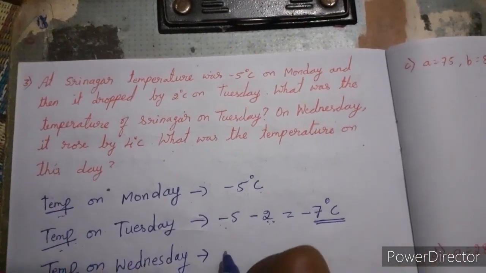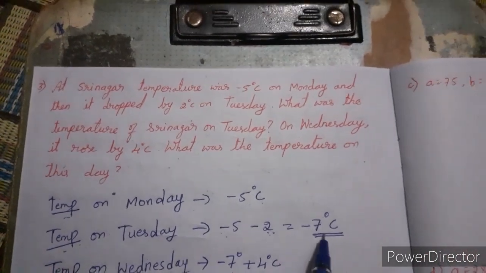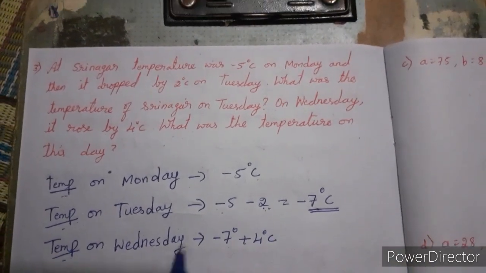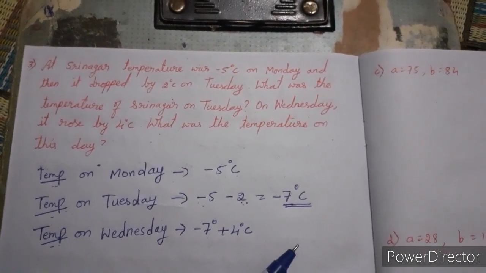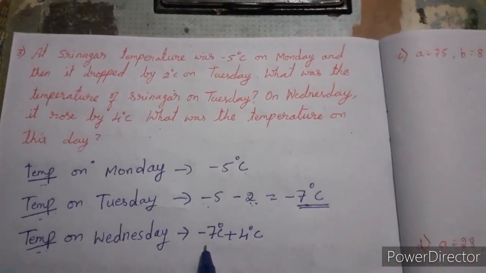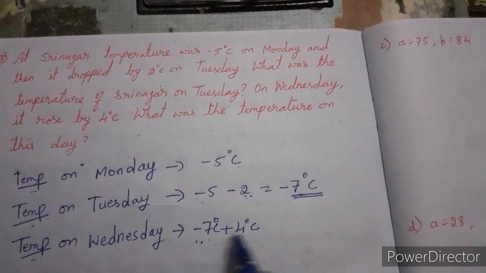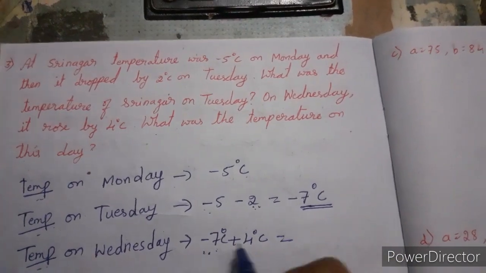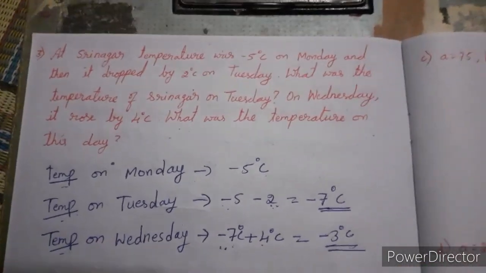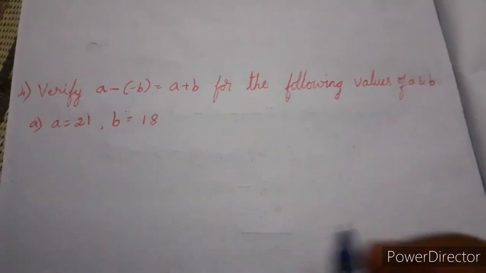Okay. Minus 7 degrees plus 4 degrees. On Tuesday it is minus 7 degrees Celsius, the temperature in Srinagar. On Wednesday it is going to rise by 4 degrees Celsius. Then what is the temperature on Wednesday? Rose means it is increased, and increased means we have to add. So minus 7 plus 4 means it is minus 3 degrees Celsius. So on Wednesday Srinagar has a temperature of minus 3 degrees Celsius.